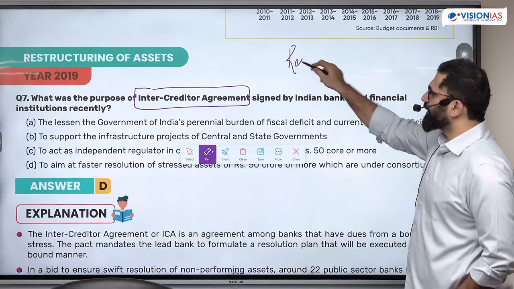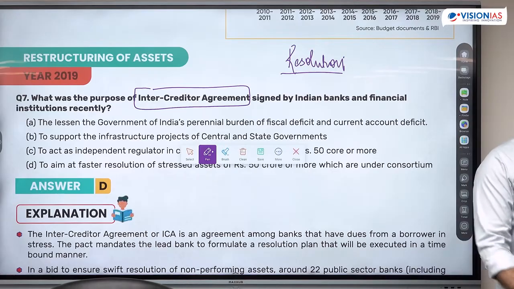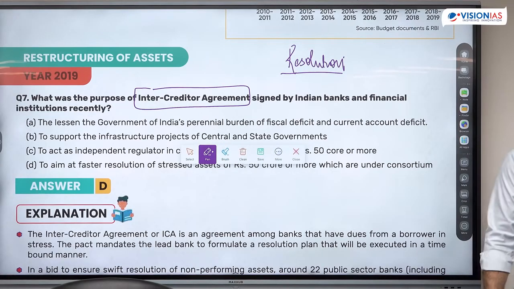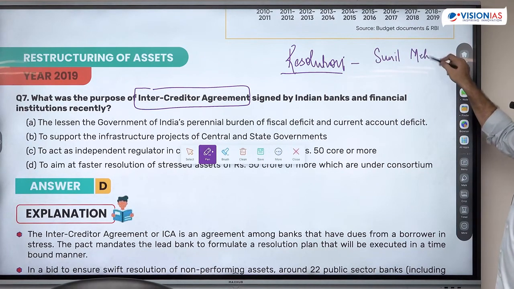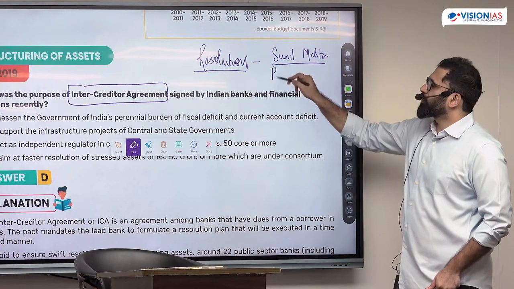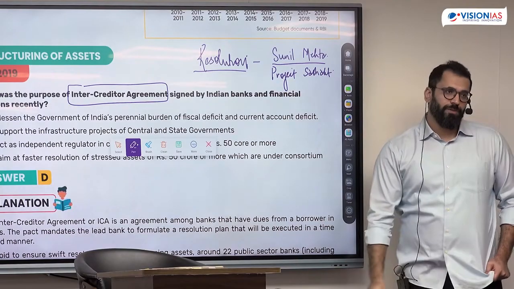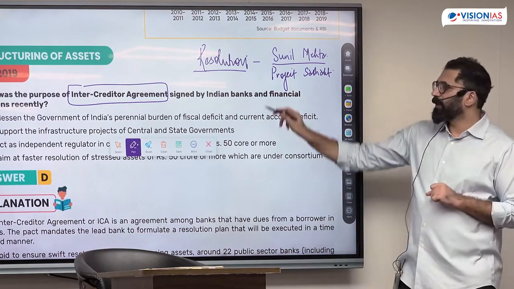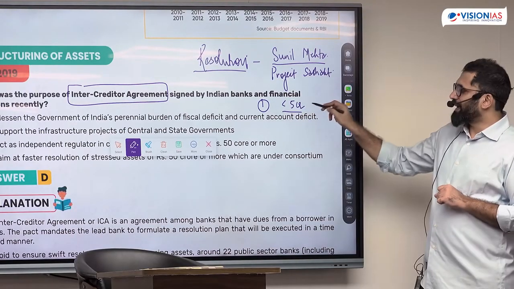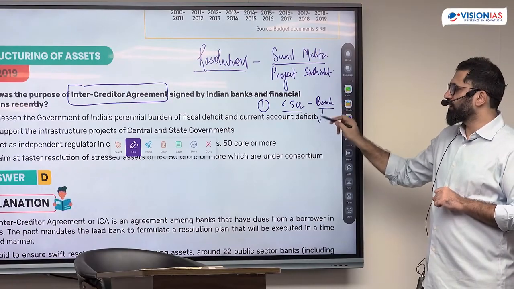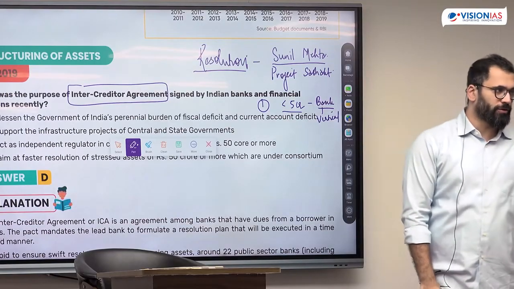The second step of solving the NPA problem was resolution. Now one of the government committees also proposed how to do resolution. What they proposed was a committee under the ex-PNB chairman Sunil Mehta. He proposed something called Project Sashakt. Now what he proposed under this, he proposed 5 things. He said, if the loan is less than 5 crore, the bank alone should solve it and establish a vertical for solving NPAs. If there's a small ticket loan less than 5 crore, bank alone should do that.